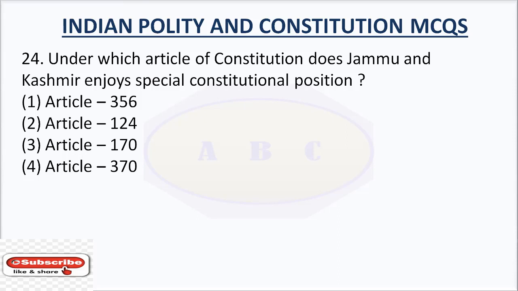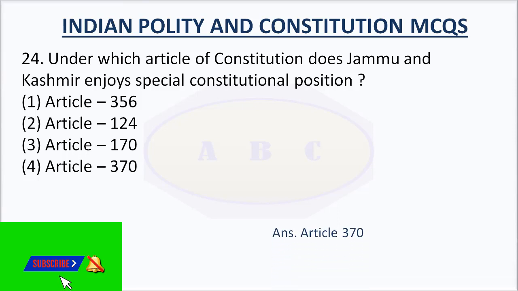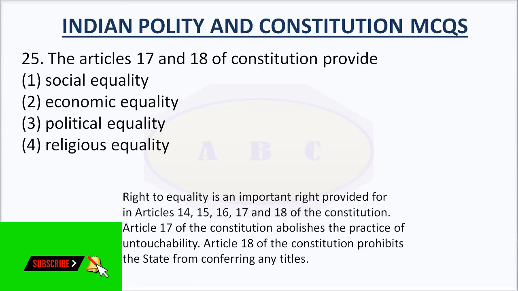Under which article of Constitution does Jammu and Kashmir enjoy special constitutional position? Option number 1 Article 356, option number 2 Article 124, option number 3 Article 170, option number 4 Article 370. The answer is Article 370.